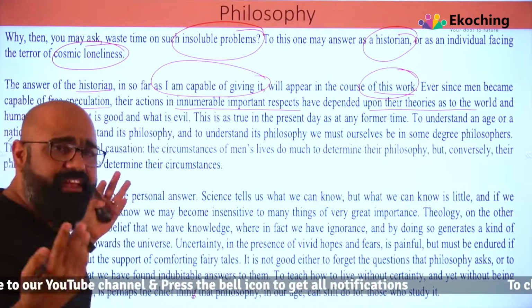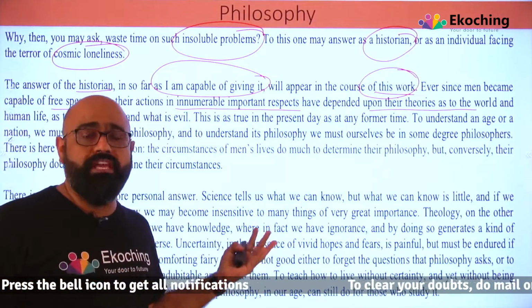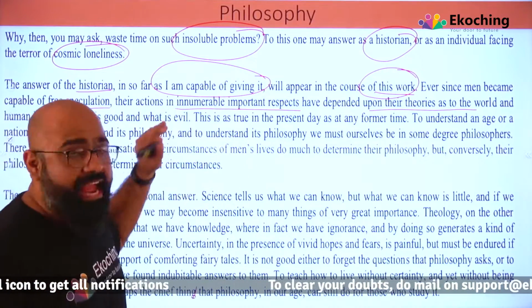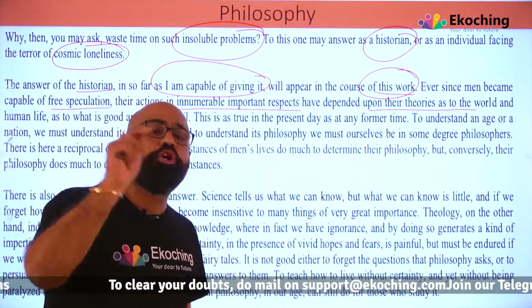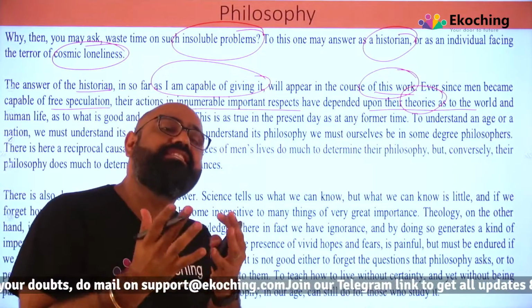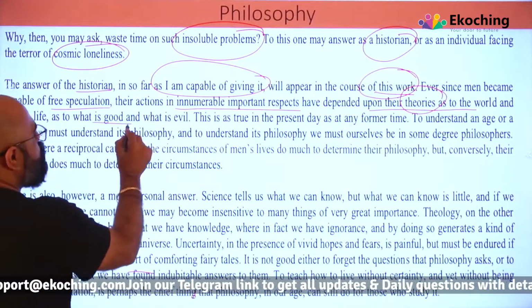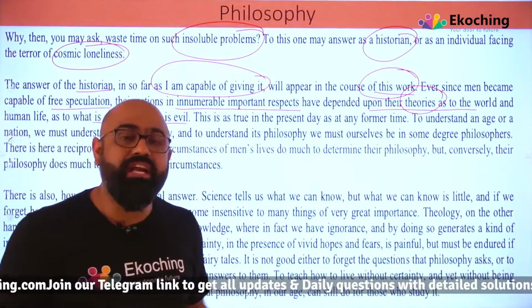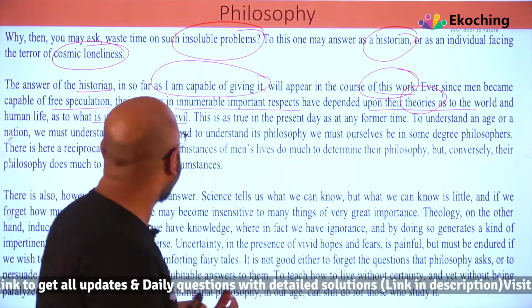So as we have started speculating, there are many actions which you can expect, and most importantly, these respects have depended upon their theories. What theories they believe in, their actions depend on that.